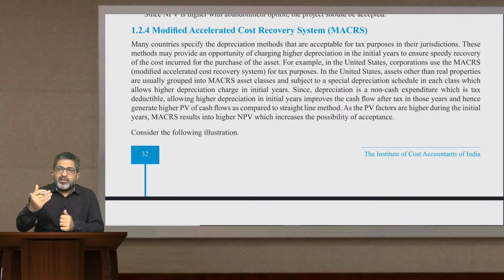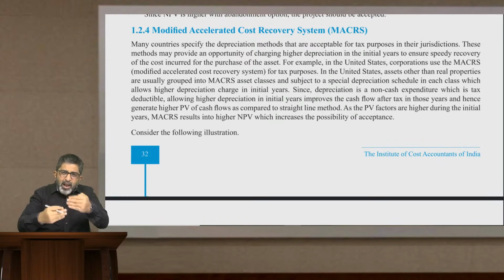But suppose at 6th year end, by making some compensation payments, you are allowed to abandon the project. If you are allowed to abandon the project, maybe you work out for 6 years, you get NPV as positive.